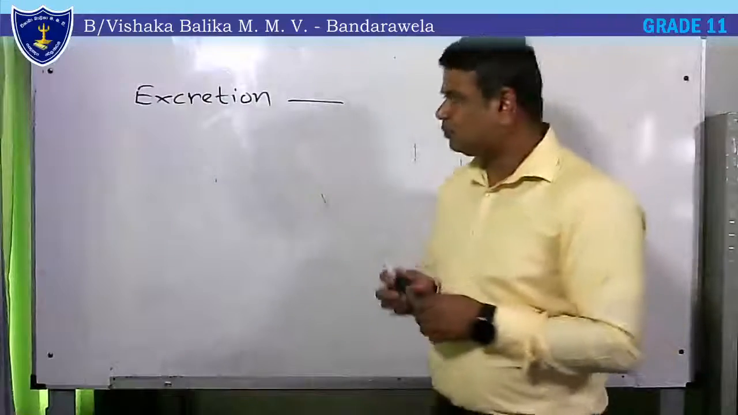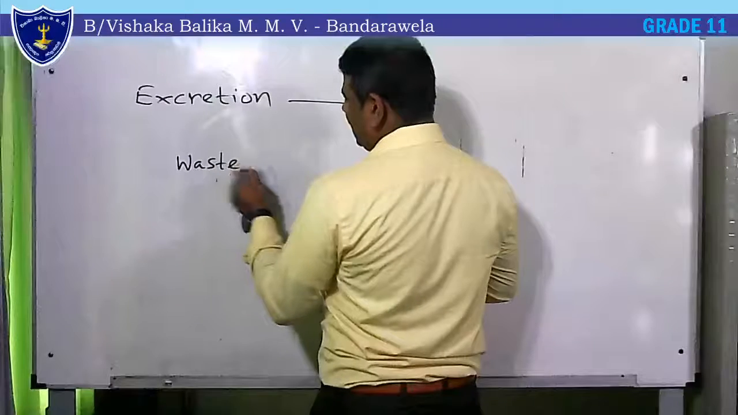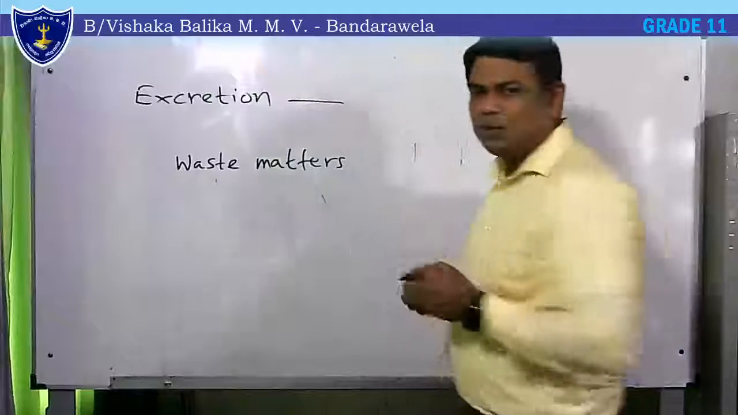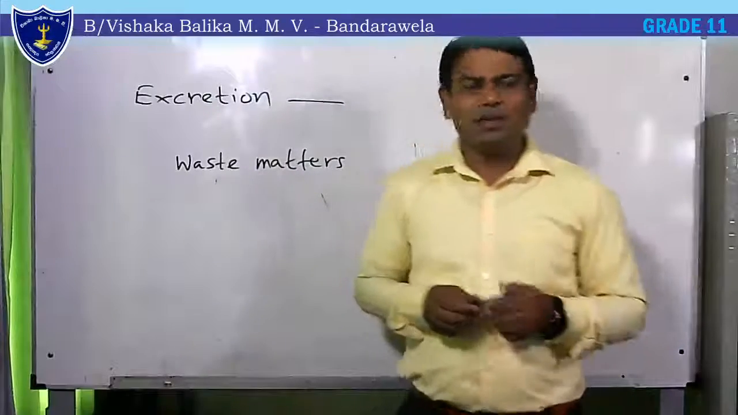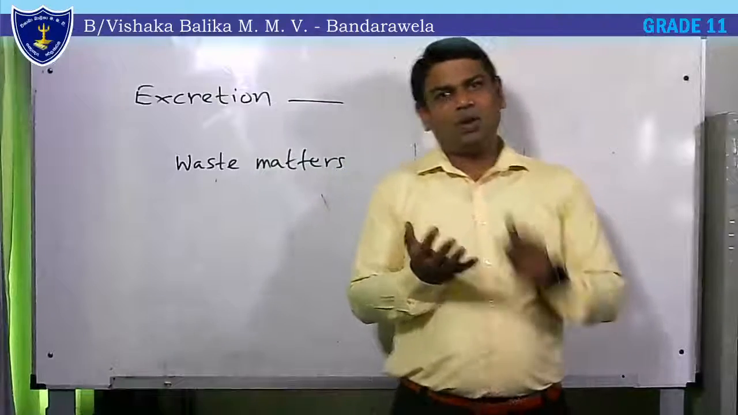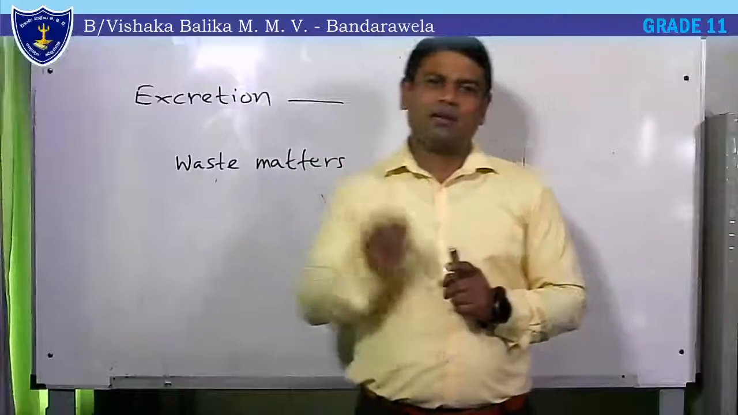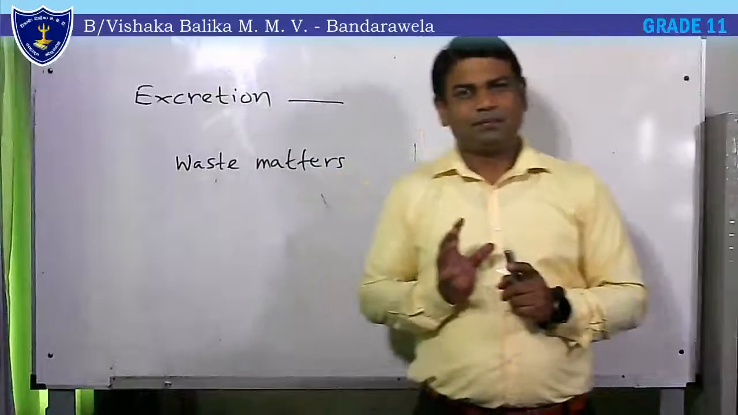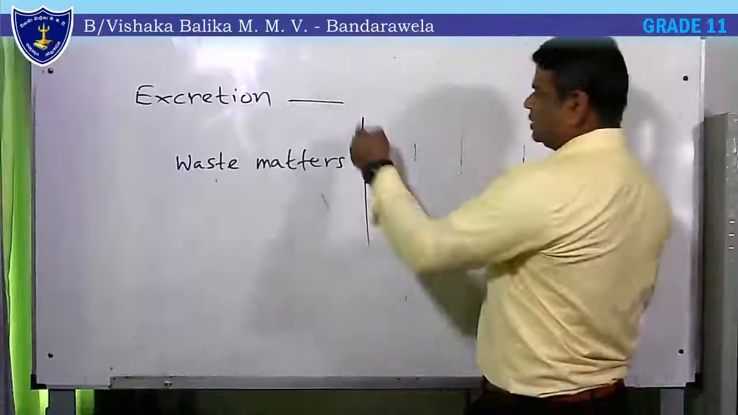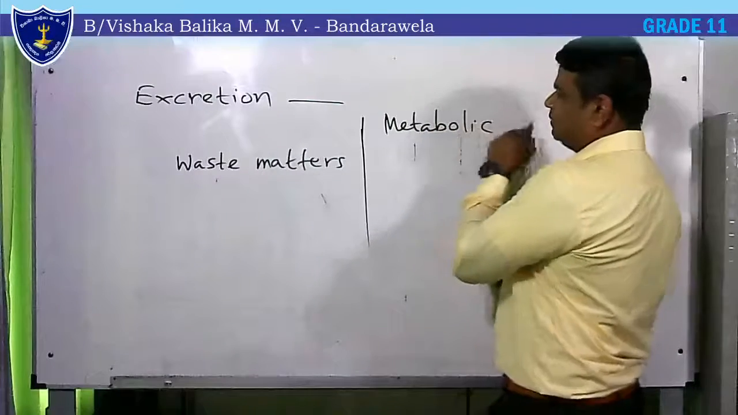Excretion, removal of waste matters. What are waste matters? Waste matters are things produced in our body which can be harmful or excess. If something is in excess, that also can be called a waste matter, right? And how are waste matters produced? They are produced by processes called metabolic processes.